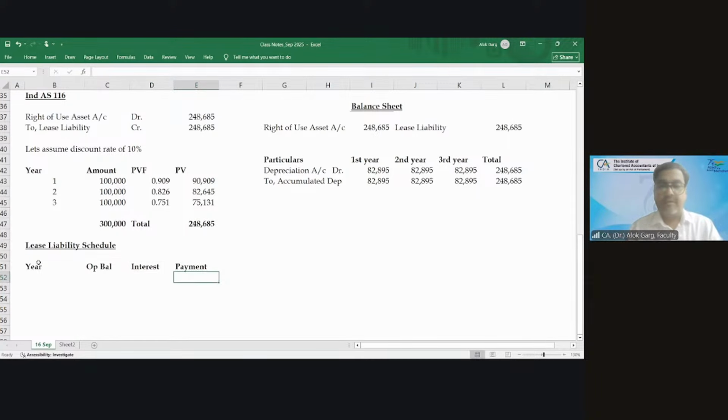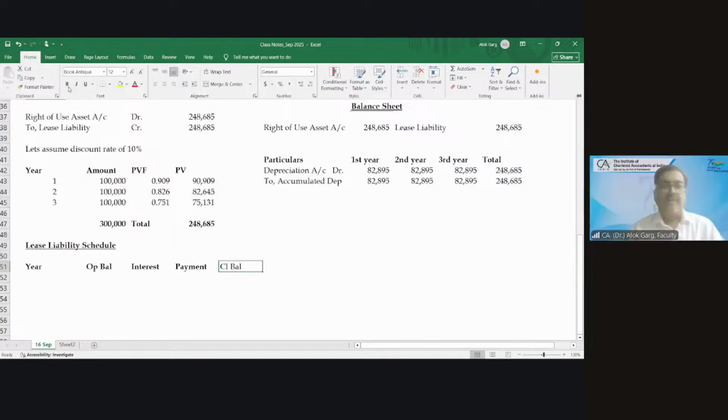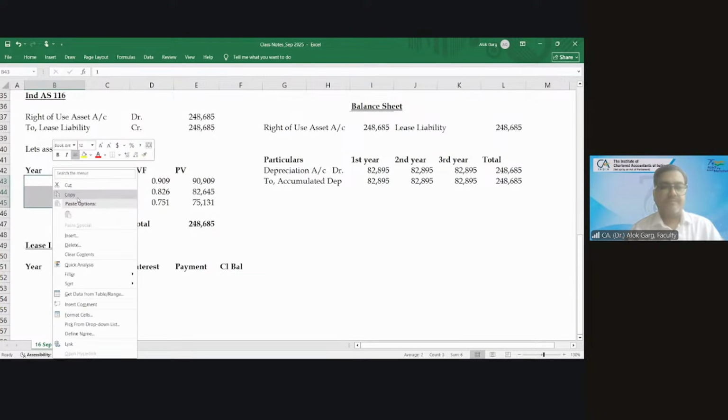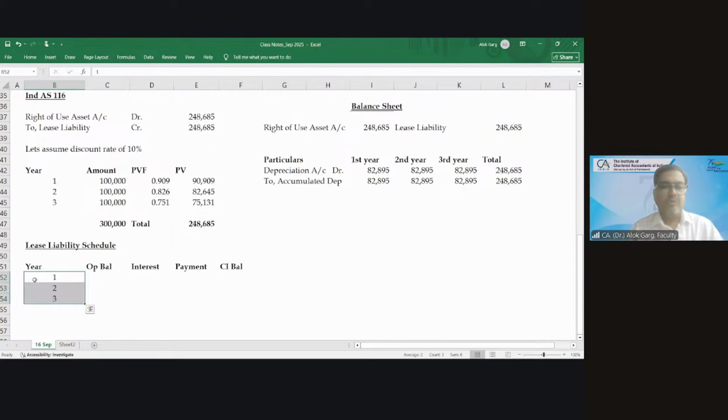Payment. And closing balance. So what is my opening balance of liability? 248,685. Interest 90,909.